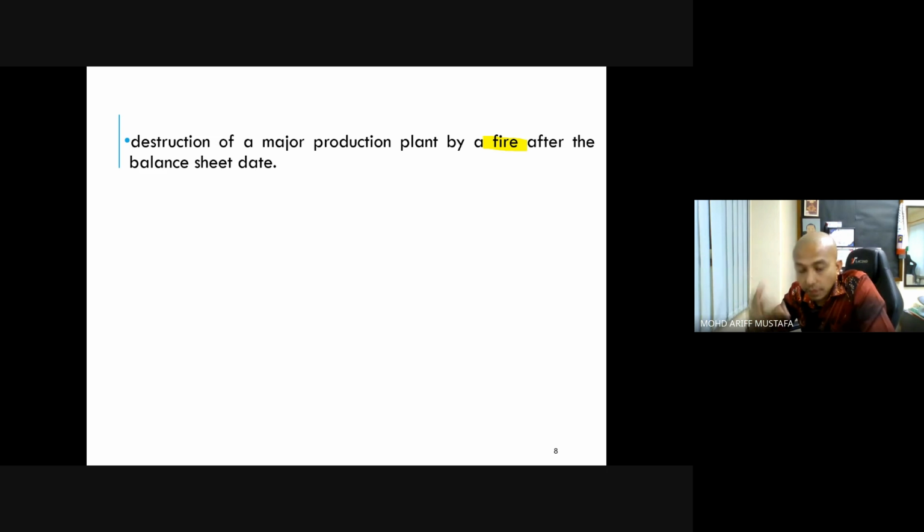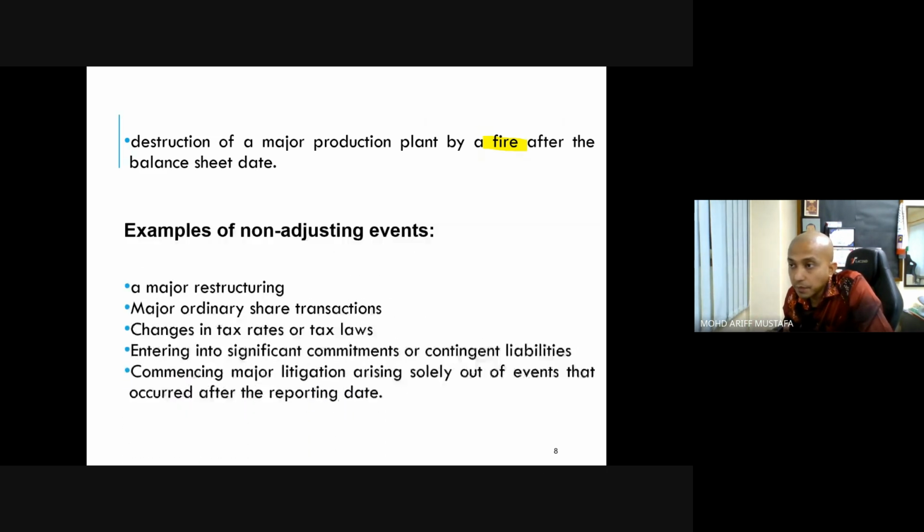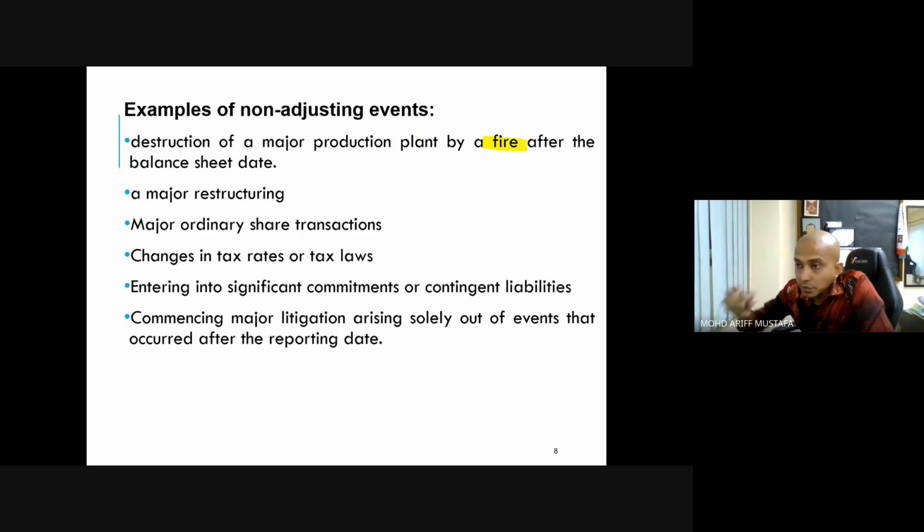So we just need to inform in the information or in the financial statement. This one is an example of non-adjusting event: a major restructuring, major ordinary share transaction, changes in tax rate or tax law, entering into significant commitment or contingent liability, and commencing a major litigation arising solely out of event that occurred after the reporting date. If the event occurred before the reporting date, we need to make adjustment. If the event happened after the reporting date, we just need to make a disclosure.